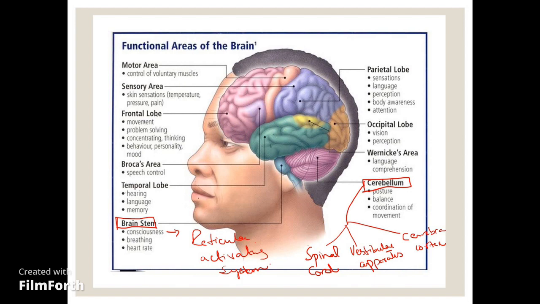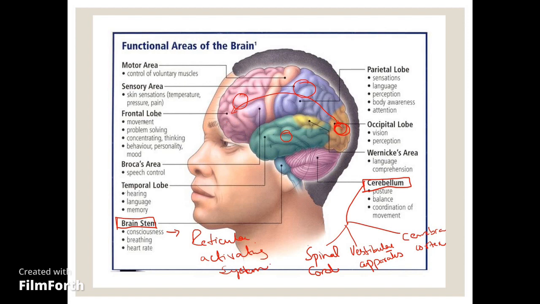Next, if we talk about the different areas of the cerebral cortex, the cerebral cortex is divided into two cerebral hemispheres. This is the lateral view, and in this you are looking towards a cerebral hemisphere, which is further divided into four lobes. The lobe which is present on the anterior side is known as the frontal lobe, and the lobe which is present on the posterior side is known as the occipital lobe. Inferiorly we have the temporal lobe, and superiorly we have the parietal lobe.